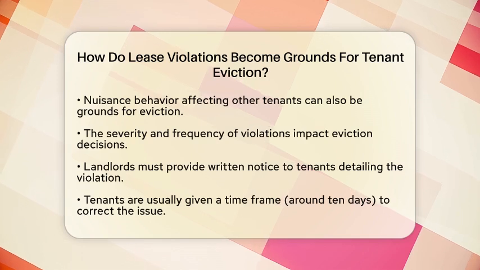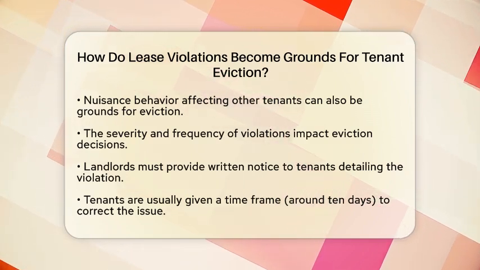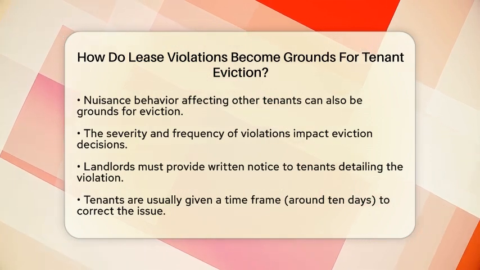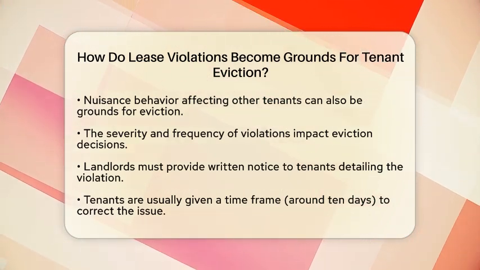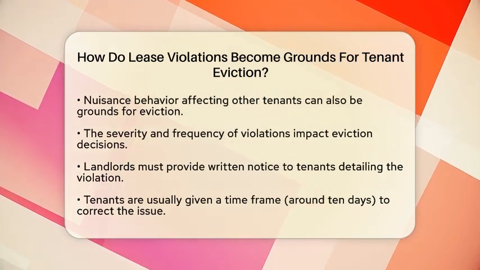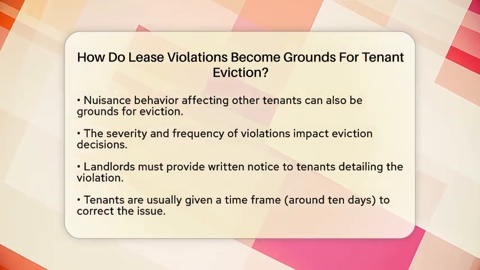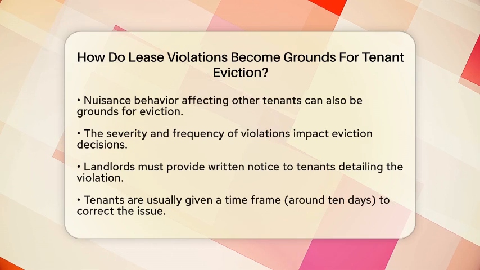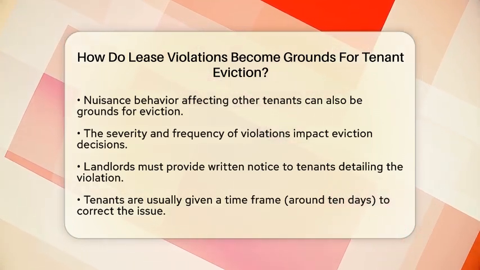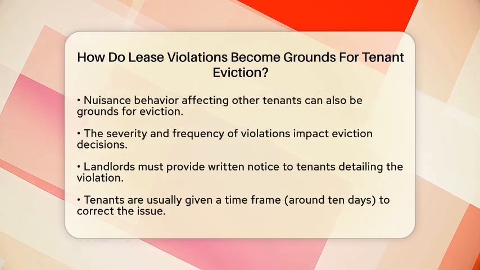Next, the landlord typically must provide written notice to the tenant. This notice outlines the violation and gives the tenant a chance to fix the problem. Usually, tenants are given a specific time frame, often around 10 days, to correct the issue. This step is important because it allows tenants the opportunity to address their behavior before any eviction actions begin.